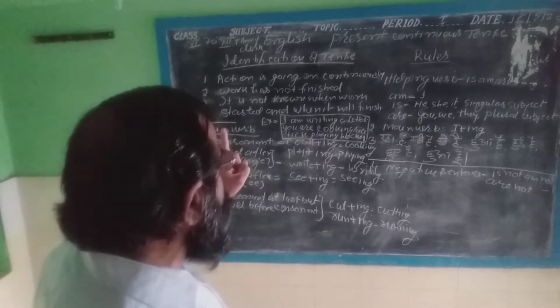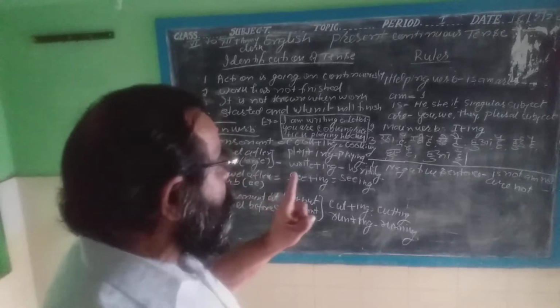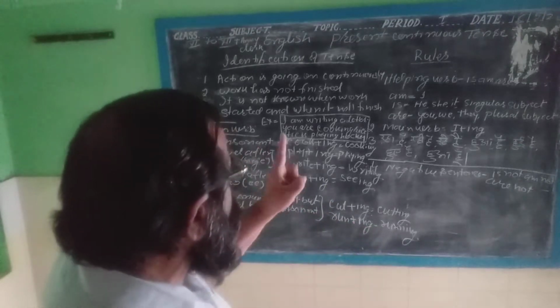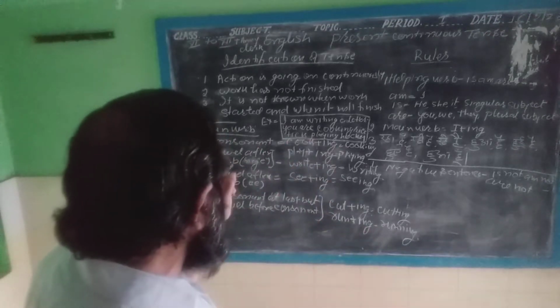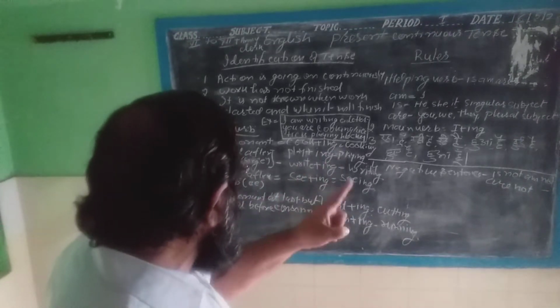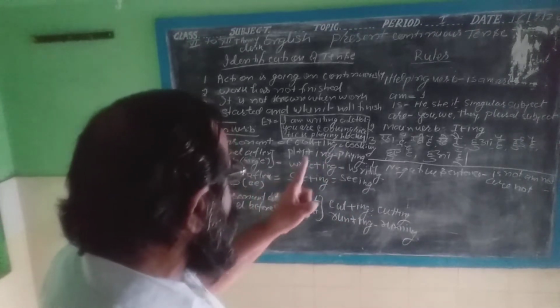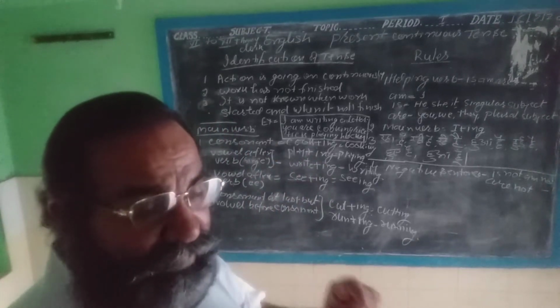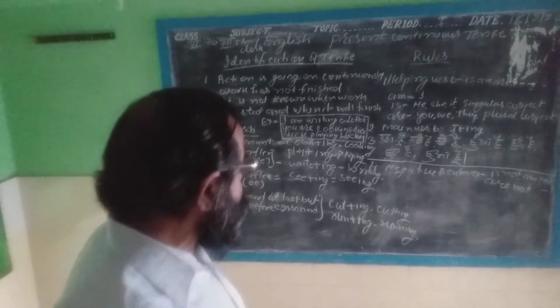Three identification. Either it is the sentence of Hindi or English: action is going on continuously, work has not finished, and it is not known when work started and when it will finish. These are the main or basic principle of the continuous tense.